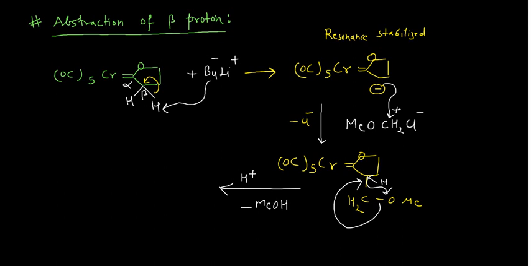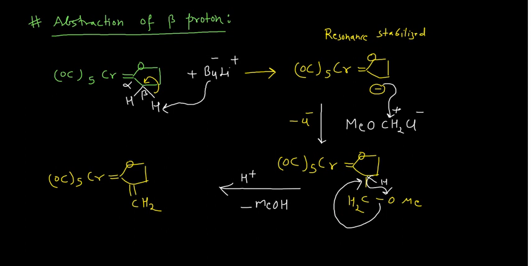So what will it result in? It will give you CO 5 times, chromium is already there, double bond, this is the heteroatom oxygen, now this would be CH2 double bond. So how did this happen? Because this pair gets shifted from here to here, okay, and that's why it becomes a double bond. So this is the reaction. Beta hydrogen abstraction is taking place in the form of the proton. So these are a few important reactions of the Fischer carbene, and once you know the things about the Fischer carbene, you can apply the reverse concept to identify the Schrock carbene.